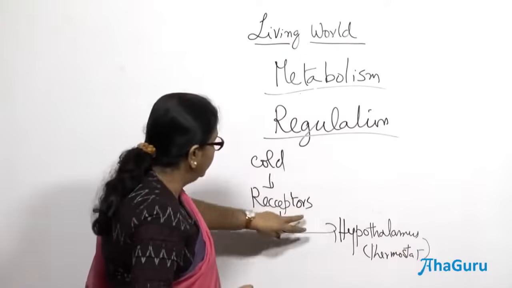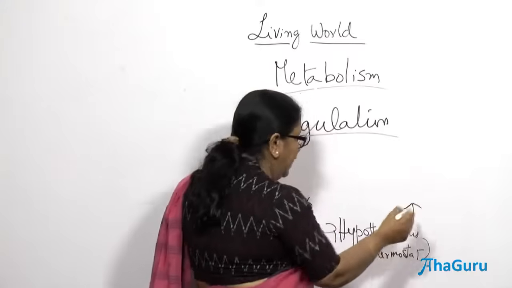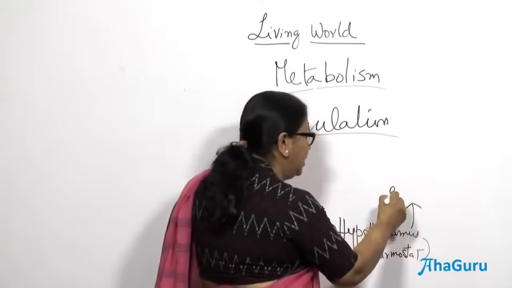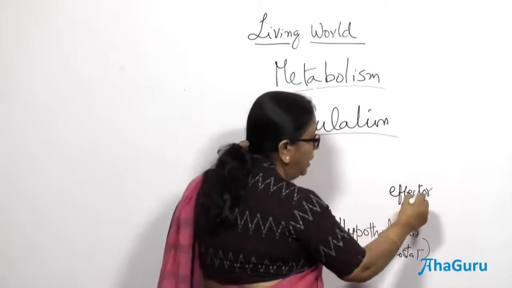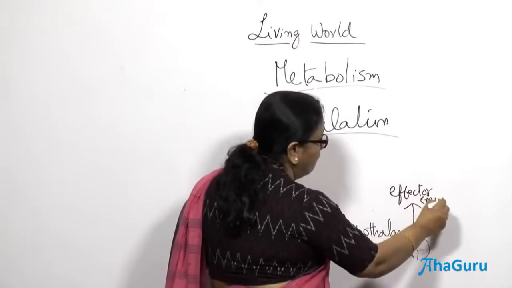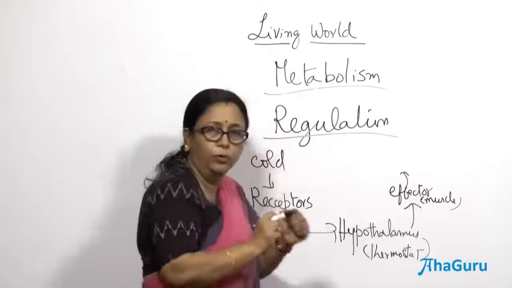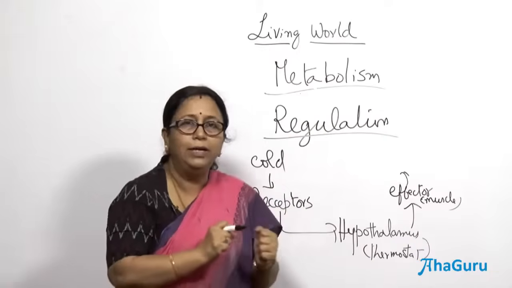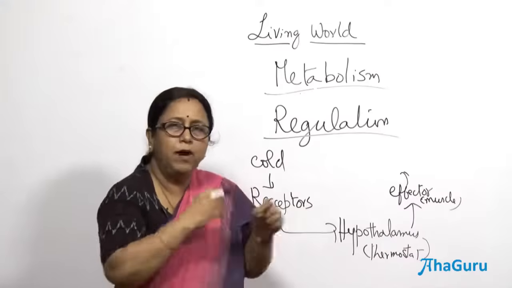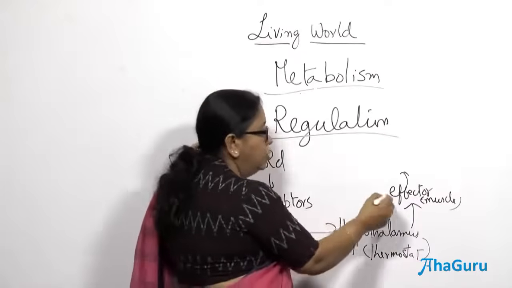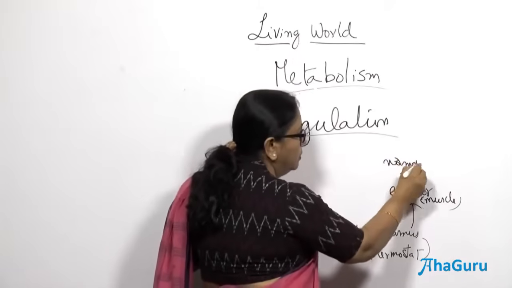So, what happens? When the signal comes to the hypothalamus, the hypothalamus responds to this by sending signals to effectors. When I say effector, in this case the effector should be a muscle. So, when it goes to the muscle, how will the muscle respond? The muscle will respond by shivering, right. When you go into cold, you feel like shivering, right. That is nothing but the muscle contracting. So, the fast contraction of the muscles releases heat. Once it releases heat, what happens? Temperature comes back to normal, right.